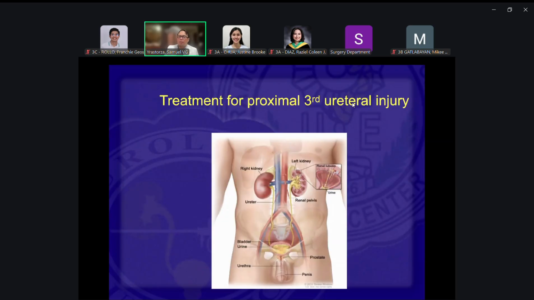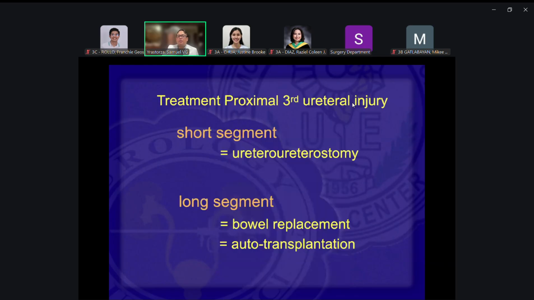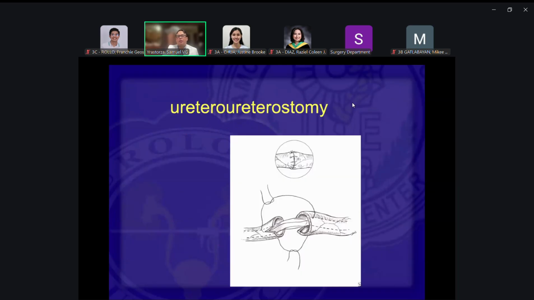So this would be nice to know, not at your level. When there's proximal renal injury, meaning there's injury in this area, we can do end-to-end ureterostomy. Or if it's a long segment and you cannot approximate the ends of the ureter, you can do bowel replacement using the colon or small intestine. Or auto-transplantation. I'll show you how it is.